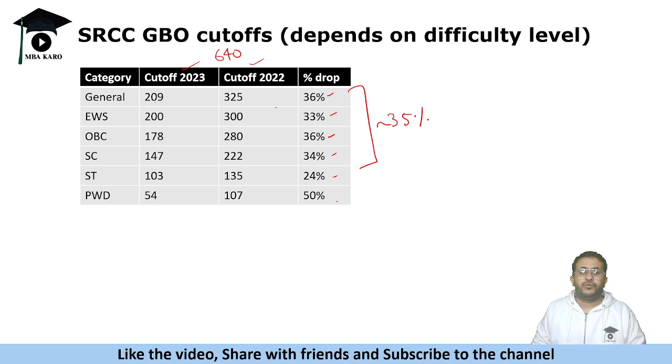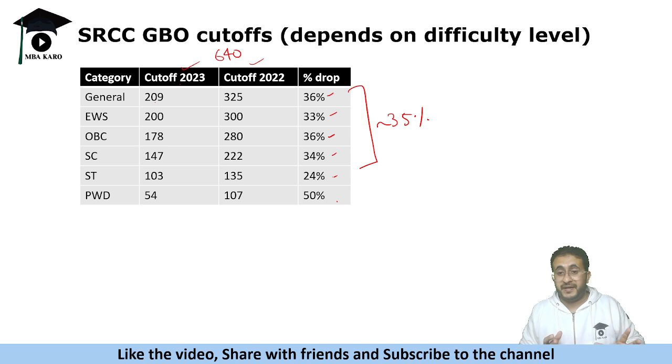Okay. Now what happens is people go with some expectation. Let us say a person X sitting in 2023 went with a mindset that 325 मेरी कट ऑफ है, I have to attempt accordingly, और वो ज्यादा अटेम्प्ट करने के चक्कर में गलत अटेम्प्ट करके आ जाता है. And someone who starts panicking after seeing the paper, realizing that they cannot clear the cutoff, and as a result they panic and are unable to attempt. So that is a wrong thing.